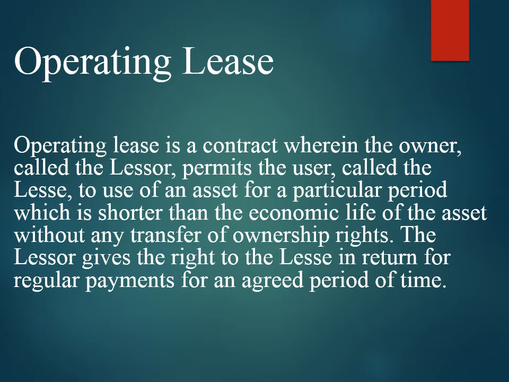The lease is terminable by giving a stipulated notice as per the agreement. Because of the short period of primary lease, the lease rentals will be higher when compared to other types of leases. So it is one of the short-term leases: when the lessee requires the assets for a short period of time, at that time they take an operating lease through the leasing companies.